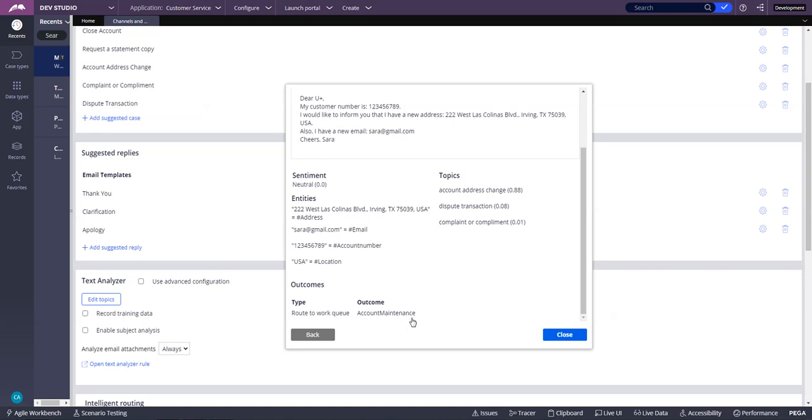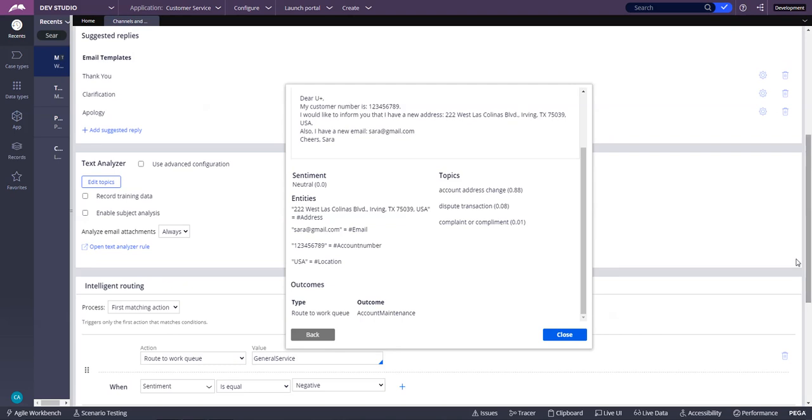Routing is set to account maintenance, and this technically is rule based routing, right? It did not route based on the sentiment, though it actually detected the sentiment, but sentiment said neutral. So that's why my rule of intelligent routing did not say, okay, the rule is negative, but I don't have any rule for the neutral. That's why it did not send it to general service, it went to the account maintenance.